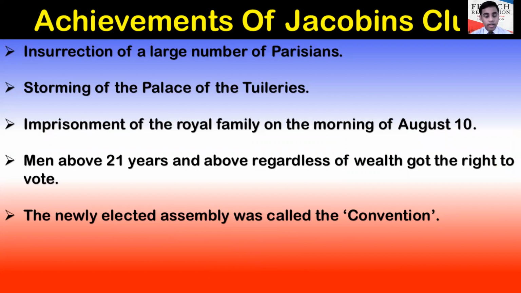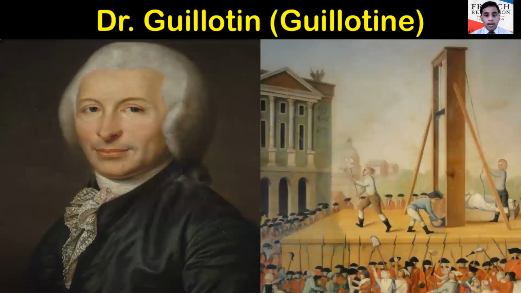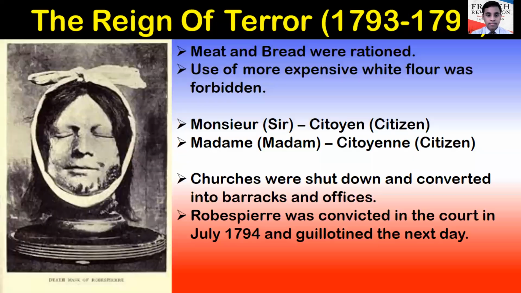Men above 21 years of age, regardless of their wealth, got the right to vote, and the newly elected assembly after the National Assembly was called the Convention. And finally, the execution of Louis XVI publicly at the Place de la Concorde on 21st January 1793 was done under the charge of treason by the court. The guillotine was a device which was invented by Dr. Guillotin for the execution of the guilty.